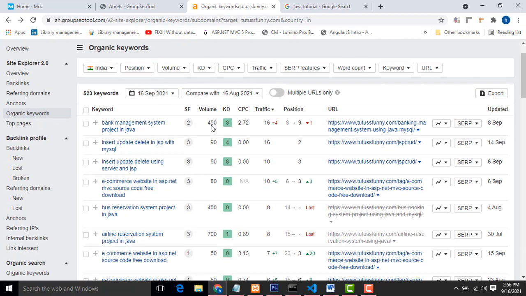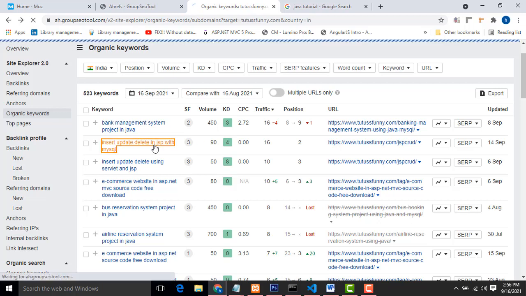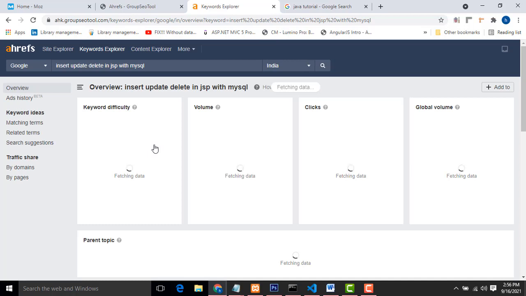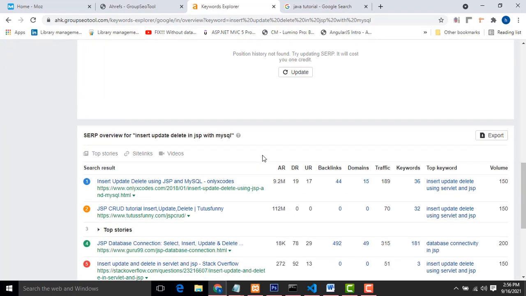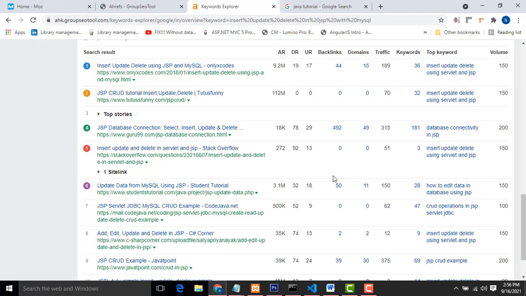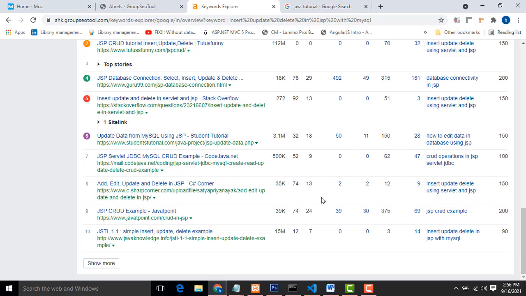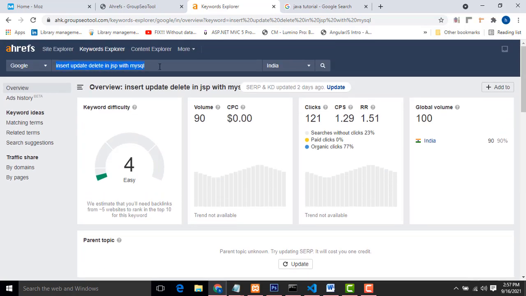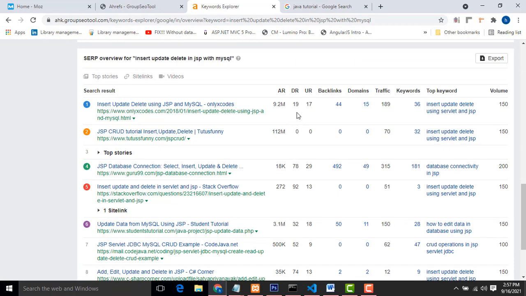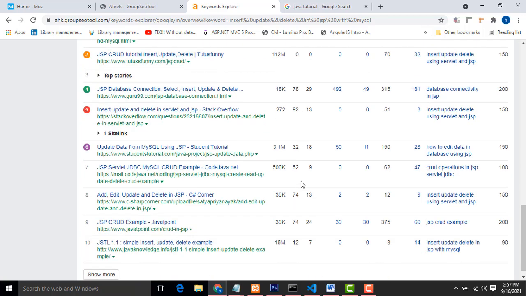Okay, first you have to observe the KD rate; if it is below, you can take it. That is not enough. You go inside this, and again you have to observe the DR rate, the domain authority rate, is below 10. If there are any articles below 10, you can get them. Here it is 0, you can get them, 0, 1 position, the 12, it is enough. You can get it and write the keywords. This keyword also you can use, right? But if all are above 50, above 10, don't get it. Okay, you will be able to rank it. This is the good thing you have to do.